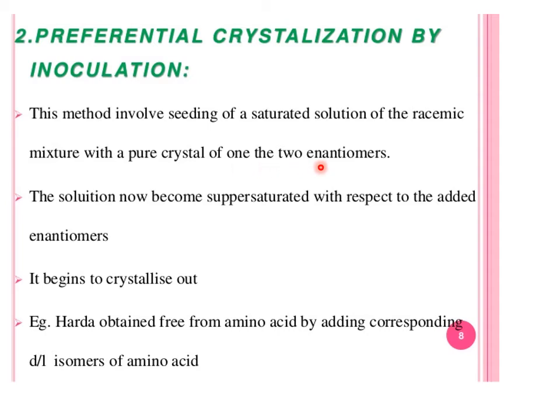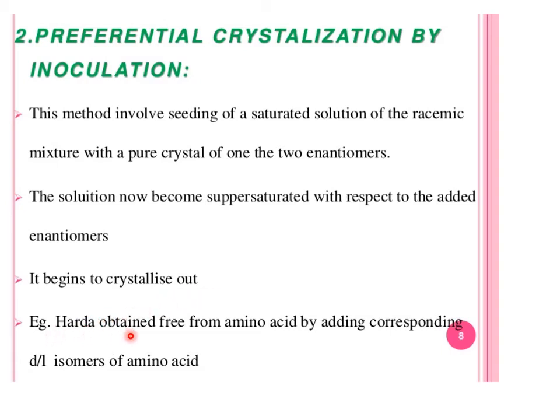Preferential crystallization is very simple. I would like to elaborate that we put a solvent in the racemic mixture, and as we put the specific reagent compounds, then one will start to crystallize out. One enantiomer will begin to crystallize out.